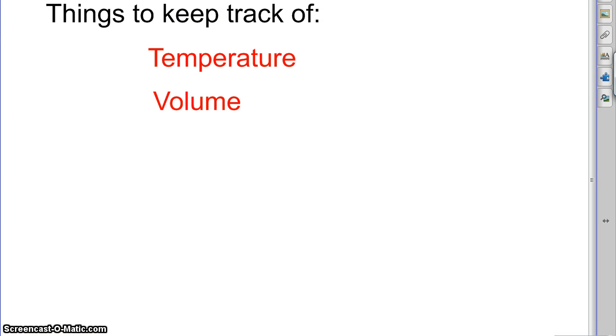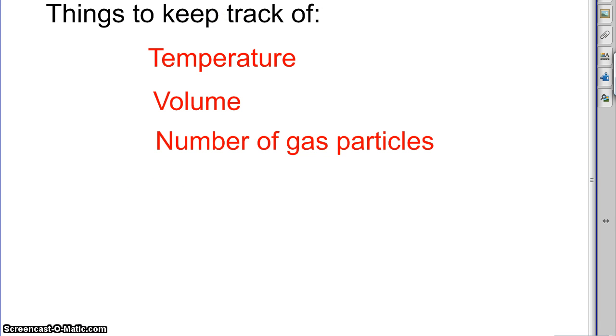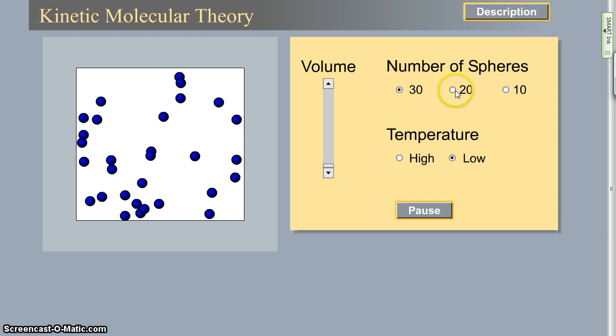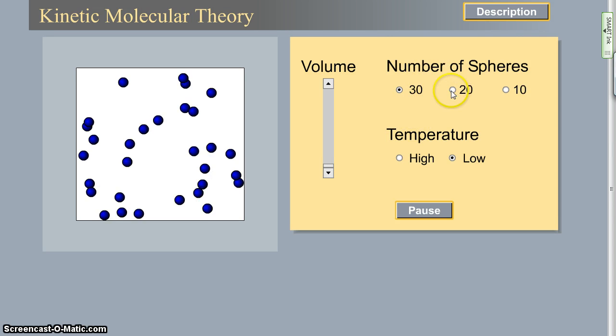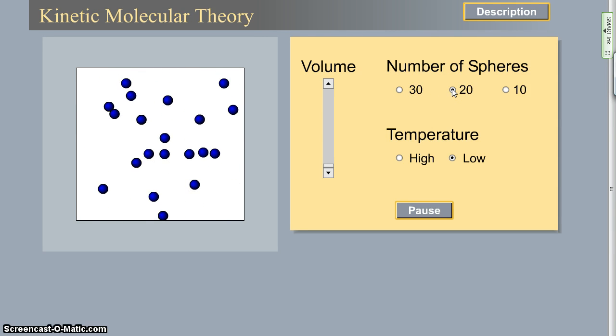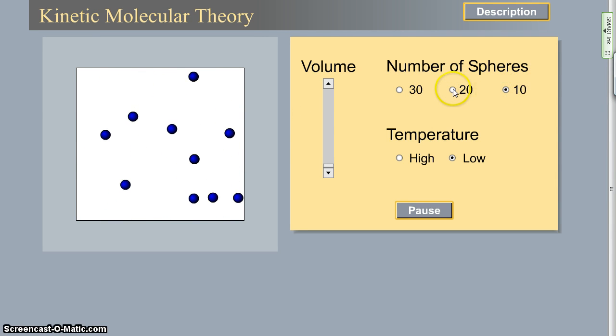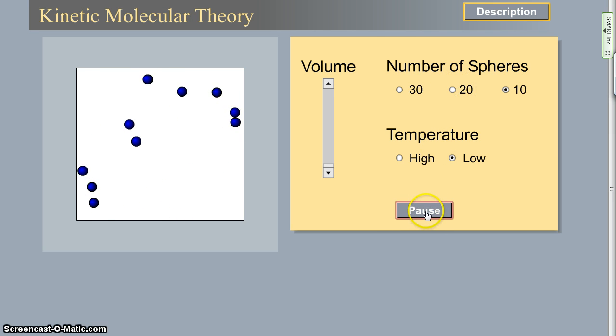The next thing that we can adjust with this little applet is the number of gas particles. We can make it either have a lot or not very many. So we have these little blue spheres, these little blue balls bouncing around in here, and we can change it from 30 to 20 to 10. And so that's another thing that we can control. We can also pause it anytime we want or hit play again. So we can mess with all of those different things.